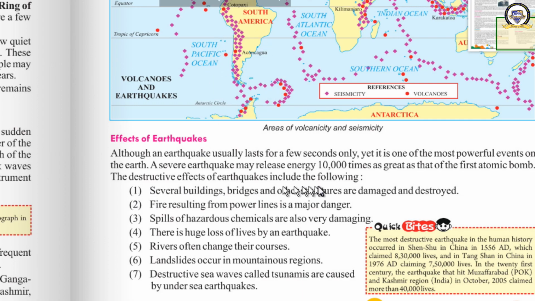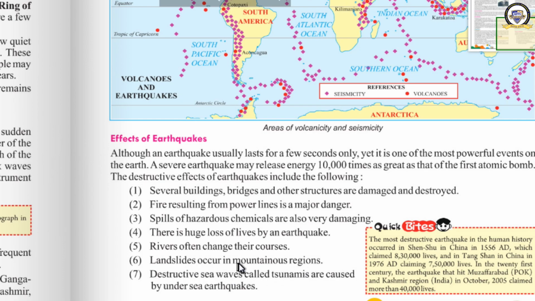The destructive effects of earthquake, what are they? Several buildings, bridges and other structures are damaged and destroyed. Fire resulting from power lines is a major danger. What happens? Fire breaks out. Next, spills of hazardous chemicals from the factories, from the industries, from the laboratories. Dangerous chemicals flow out. Huge loss of lives, a large number of people die. Rivers often change their courses. Suppose this is the way of the river, the river may change its way and may flow like this, only because of the earthquake.